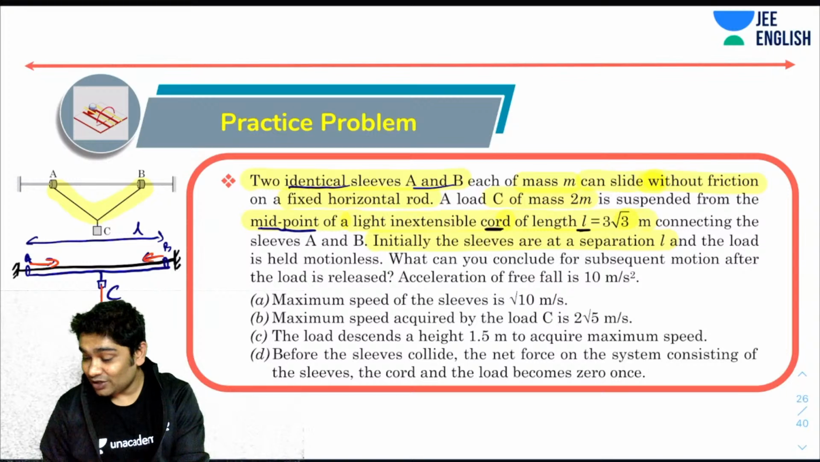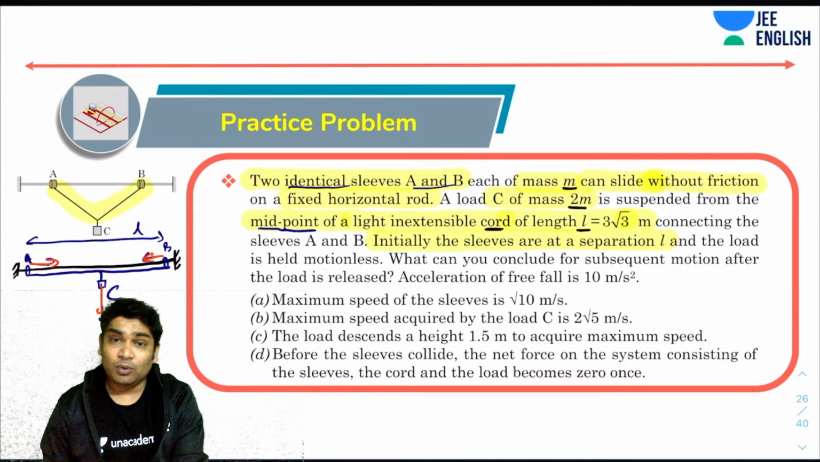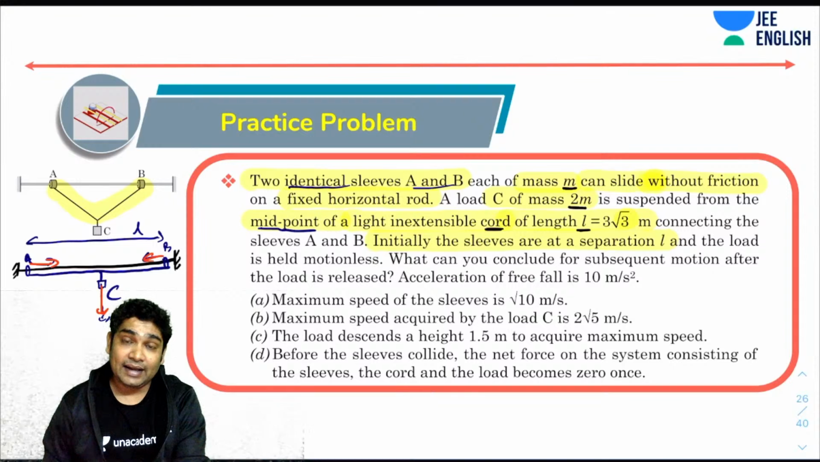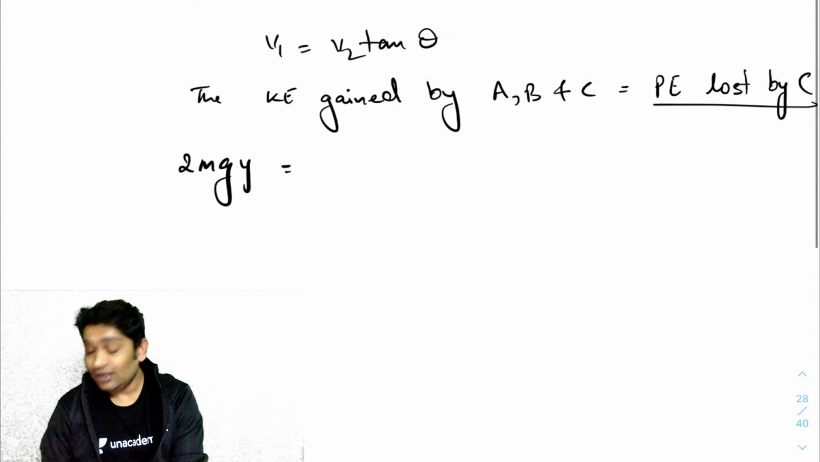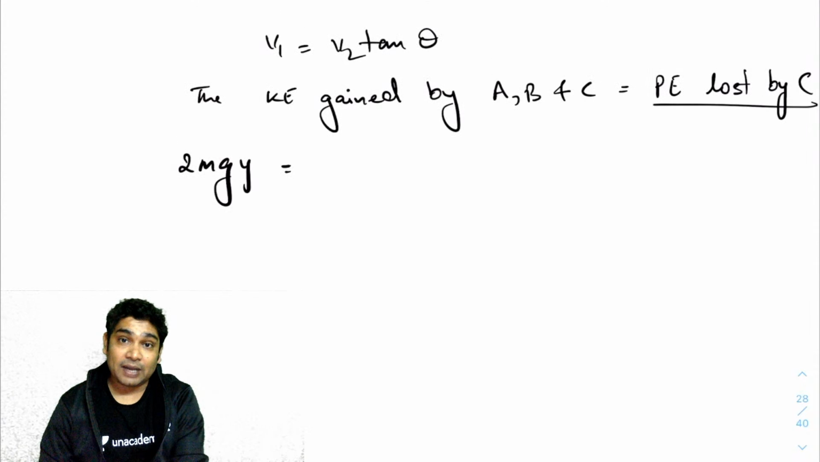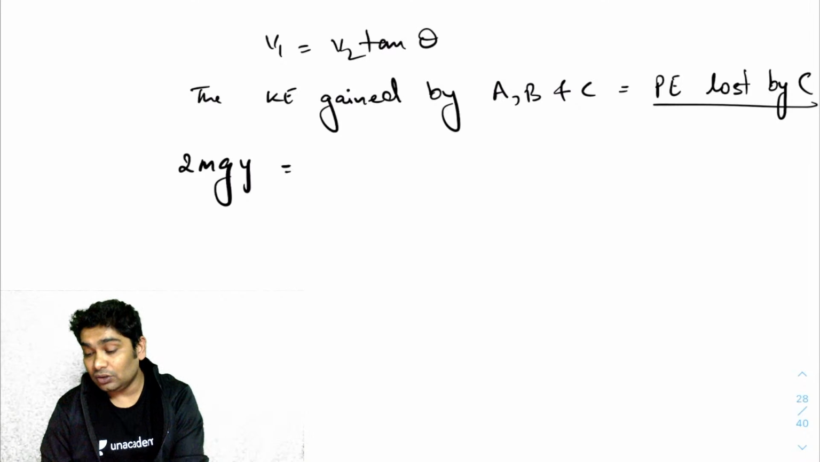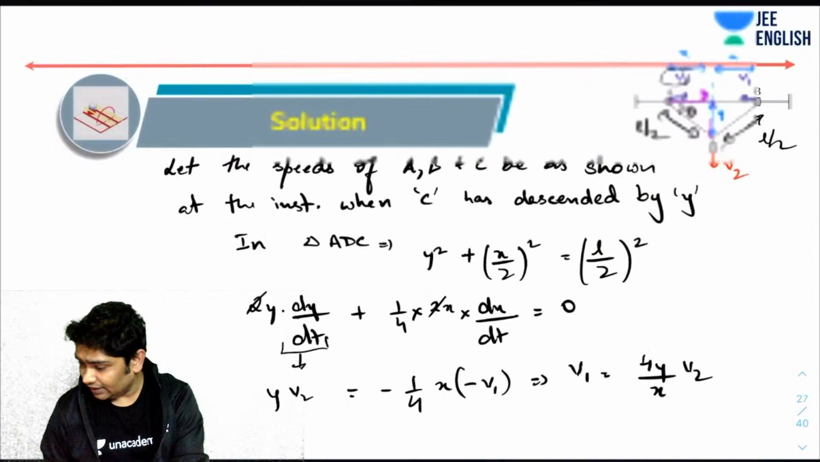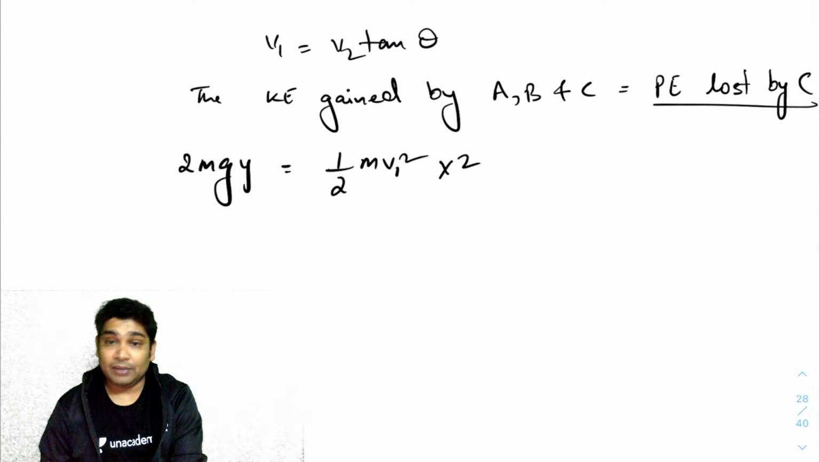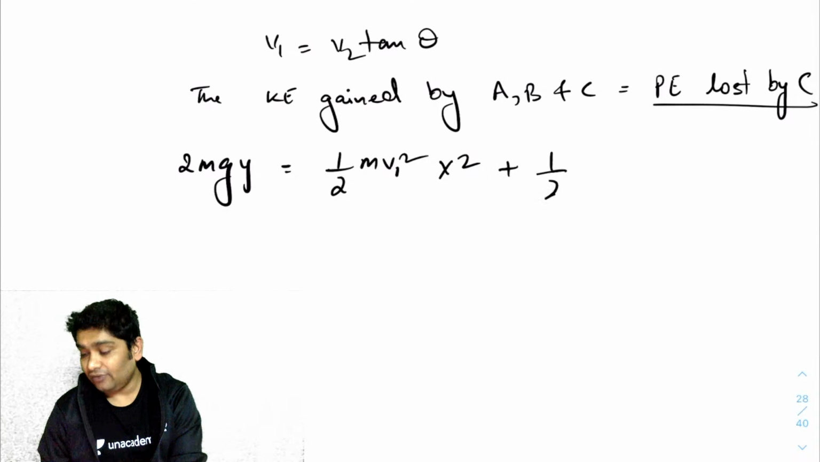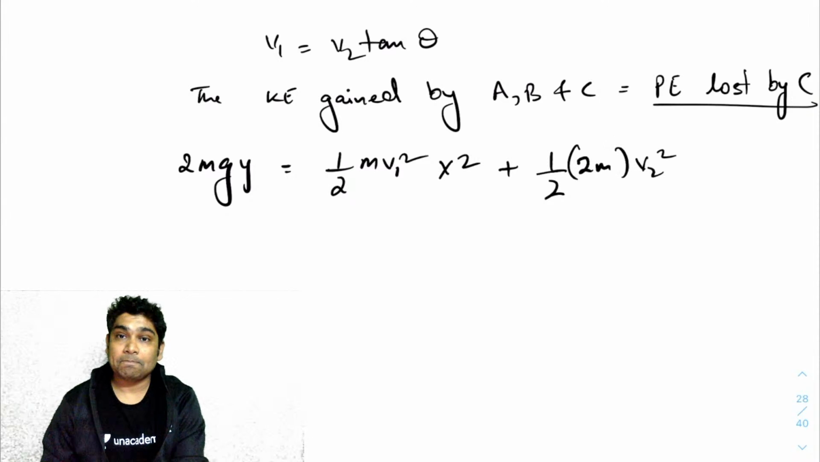So C has a mass of 2m, and A and B both have masses m. What I can say is the loss of potential energy by C is 2mgy. This would be equal to half m v1 square, into 2, which is the kinetic energy of A and B, plus half 2m v2 square. I hope that is clear.